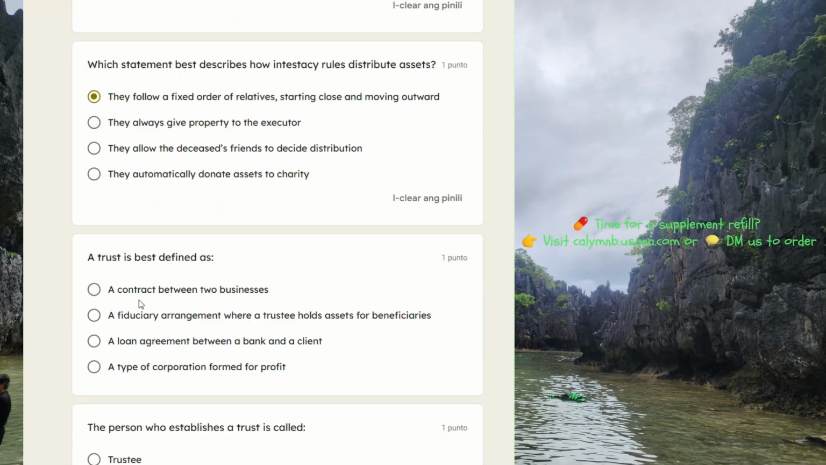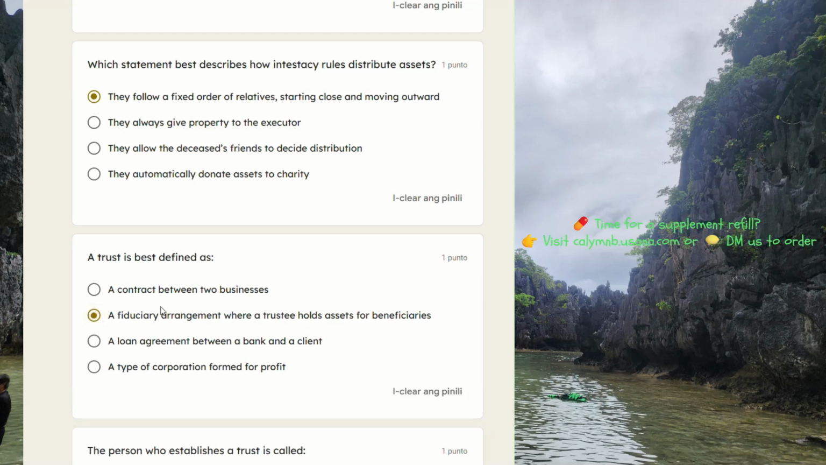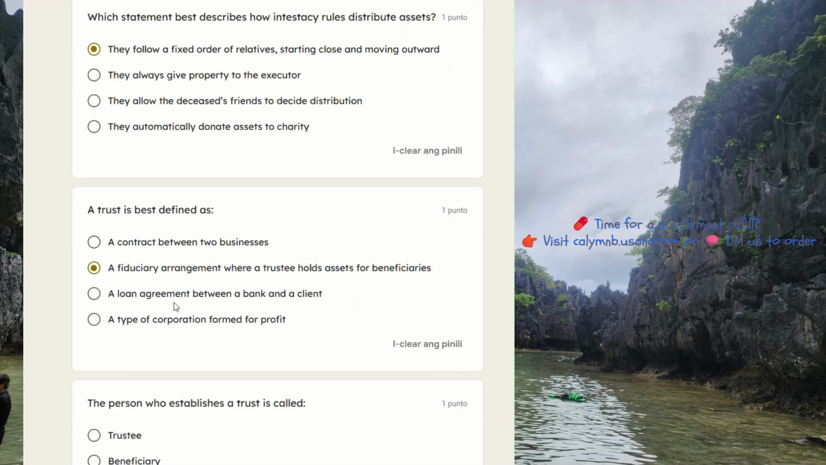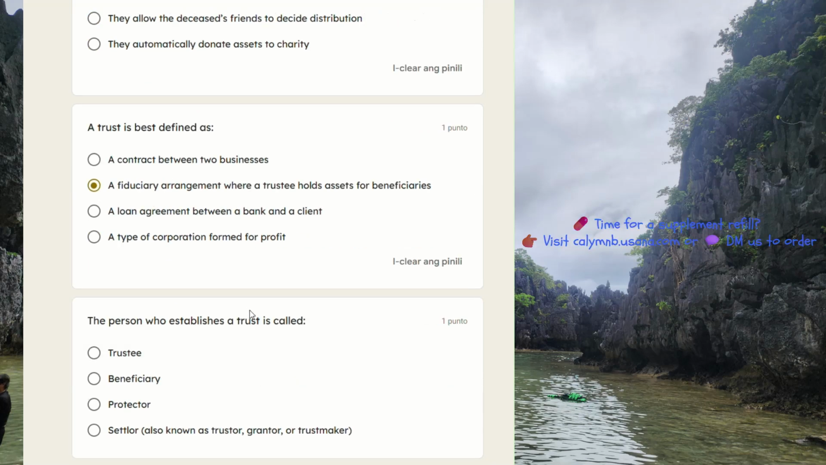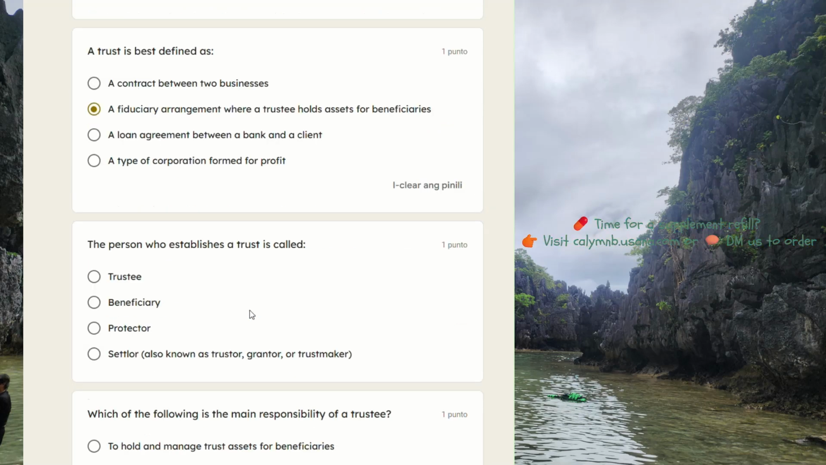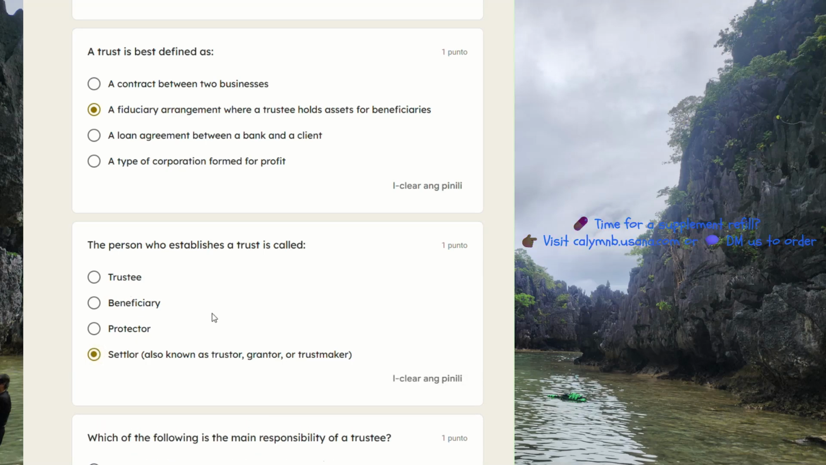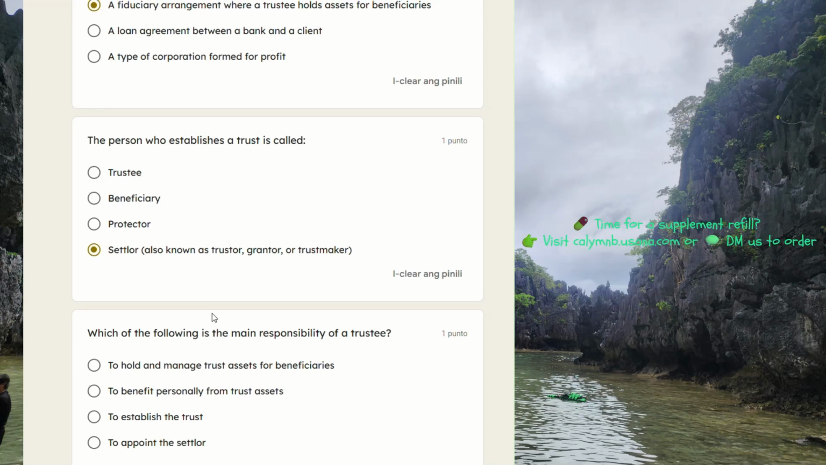A trust is best defined as a contract between two businesses, a fiduciary arrangement where a trustee holds assets for beneficiaries. That's the answer. A loan agreement between a bank and a client, a type of corporation formed for profit. The person who establishes a trust is called a trustee, beneficiary, protector, settlor, also known as trustor, grantor, or trust maker.